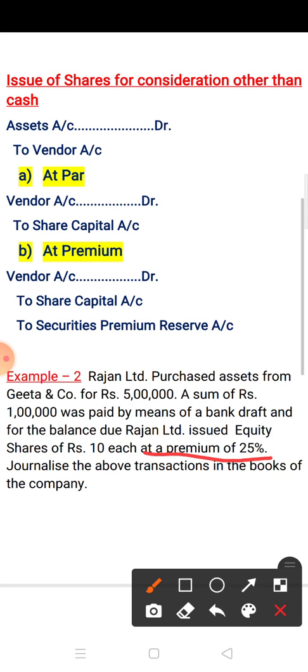Now what about the balance amount? Out of the 5 lakh, 1 lakh you have paid. Now what is remaining? 4 lakh. So for that 4 lakh you have to make the entry as issue of equity share. So let us solve this question.